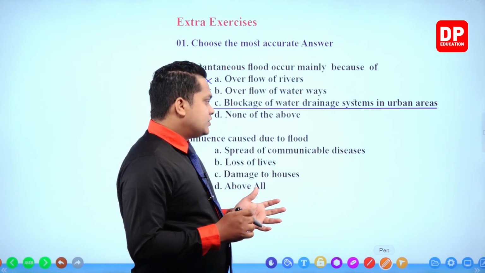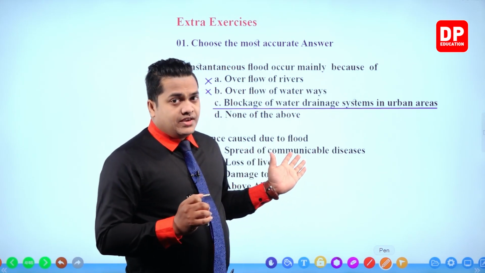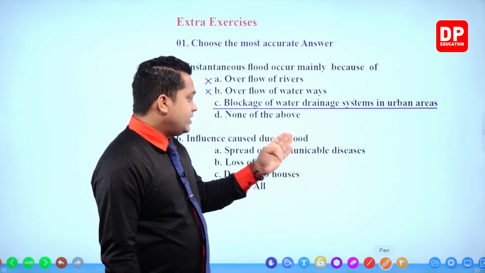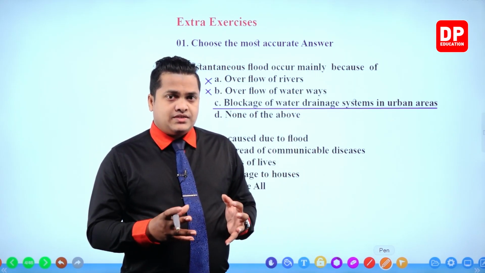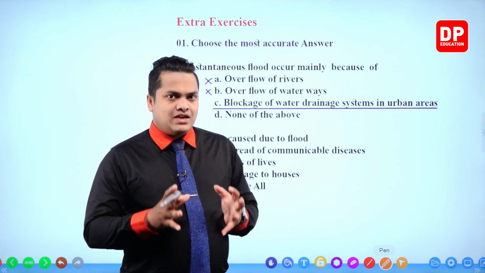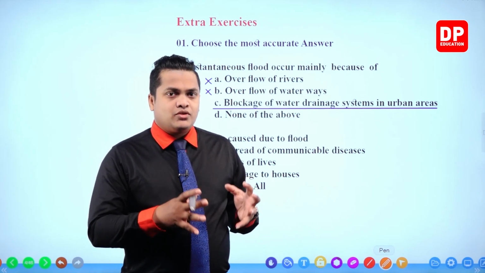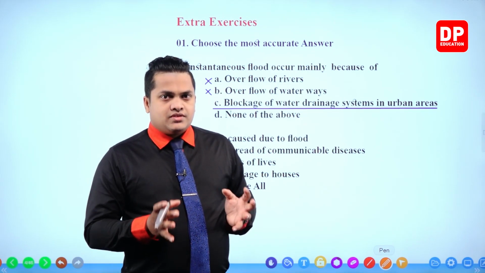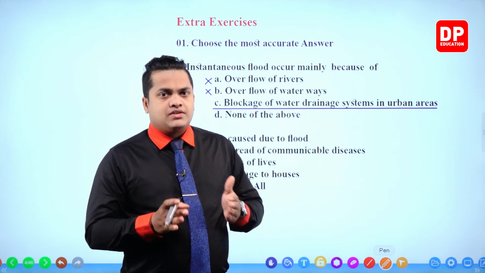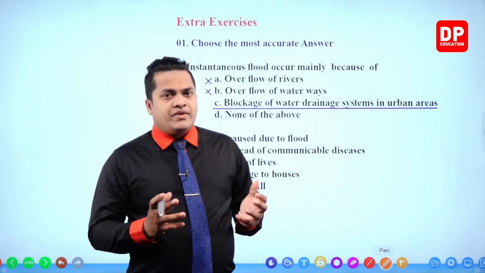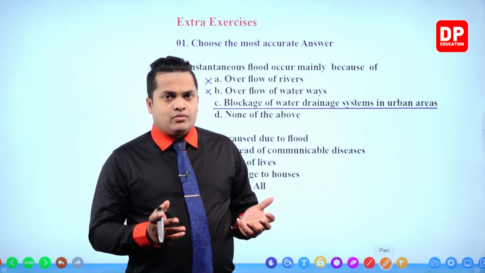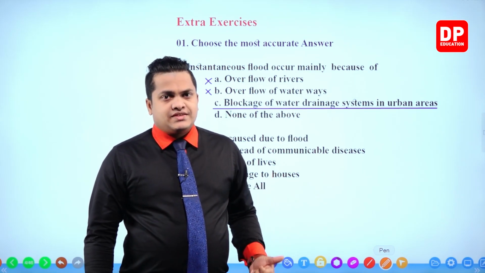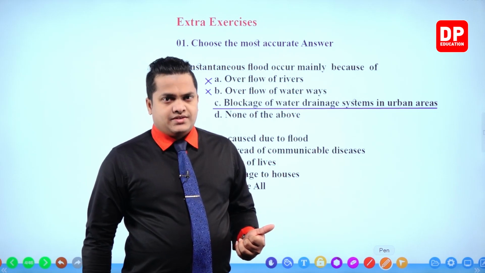Communicable diseases are those diseases that spread from one person to another, like the common cold. You know that the common cold is spreading, right? So these kinds of diseases are referred to as communicable diseases.